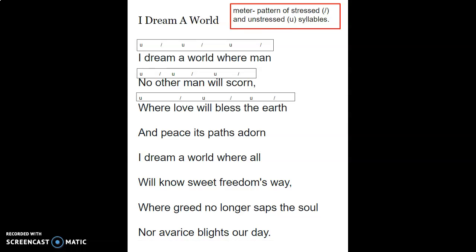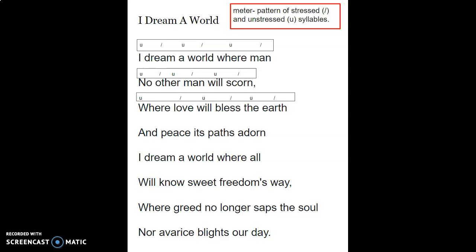Meter is the pattern of stressed and unstressed syllables in a line of poetry. We mark the pattern with a slash mark, or in our case, a U, to show the unstressed and the stressed syllables.